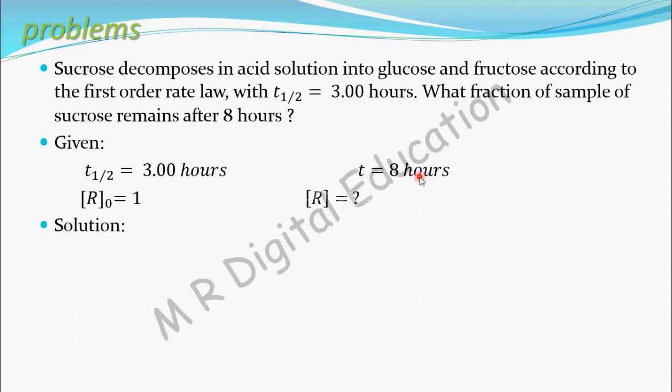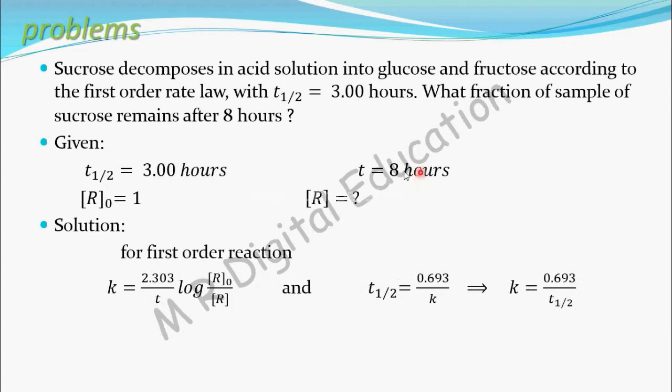Since it is a first order reaction, K equal to 2.303 by T into log of R naught by R. In this equation, you know R naught and time, and you have to calculate R, but you don't know K. So in order to use this, you have to find the value of K.